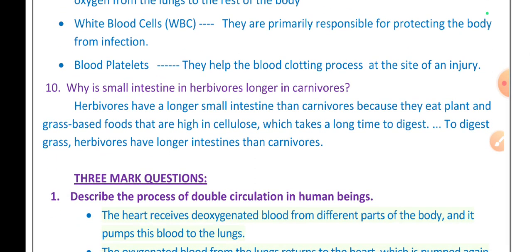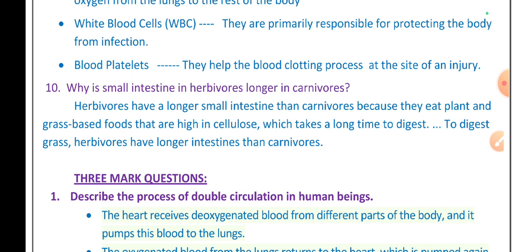Why is the small intestine in herbivores longer than in carnivores? Herbivores have a longer small intestine than carnivores because they eat plant and grass based food that is high in cellulose, which takes a long time to digest. To digest grass, herbivores have a longer intestine than carnivores. Carnivores, what do they eat? They eat flesh.